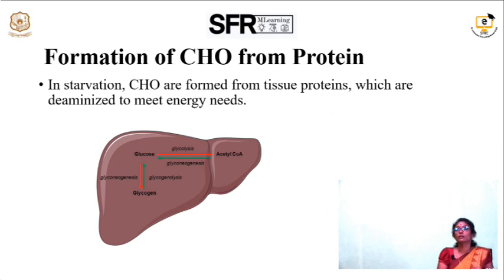So, formation of carbohydrate from protein. The liver breaks down the protein, and it is converted into carbohydrate structures to enter into the energy metabolism. So, from protein, carbohydrates are synthesized, and in the same way, from carbohydrates, protein can also be synthesized by the liver.